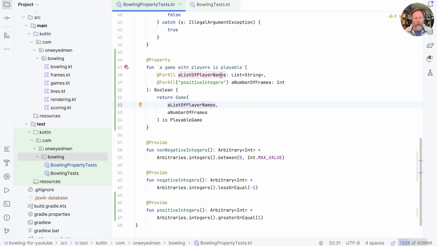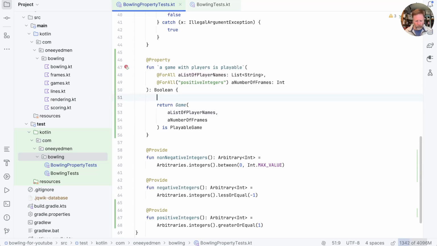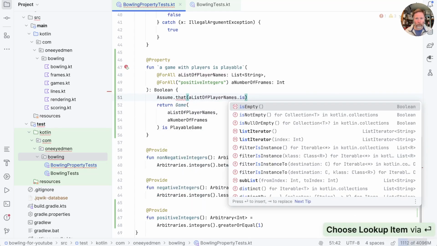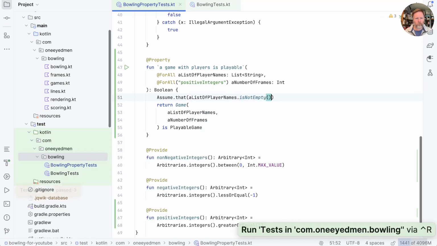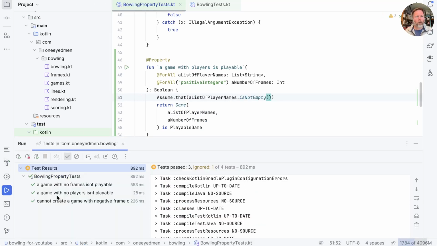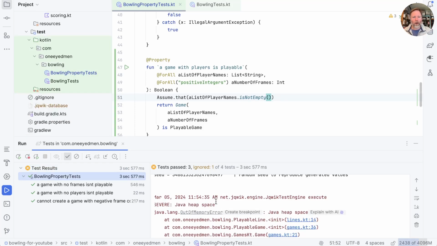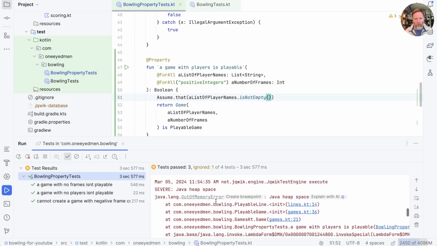Good. And now, given that most lists of string will not be empty, I think we can just solve this problem with assume that a list of player names is not empty. Good. That's interesting. Rerunning the tests has just run some of those tests. Aha, there we go. Look, Java heap space. Finally got to the bottom of it.